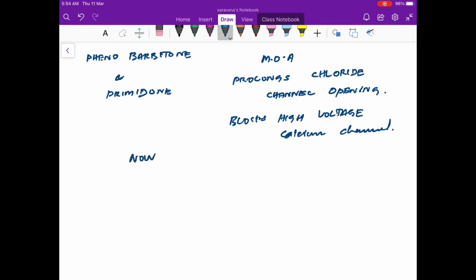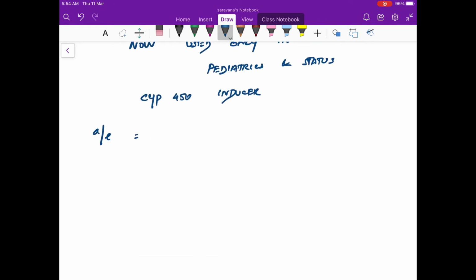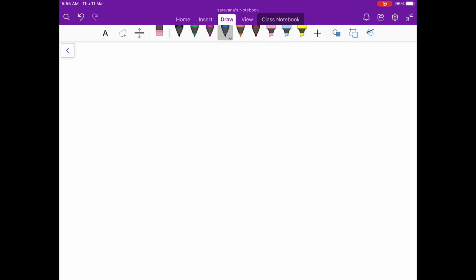Now, earlier it was very commonly used. Nowadays it is used only in pediatrics, especially in neonatal seizures as well as status epilepticus. Nowadays it is not very commonly used. So this is again a cytochrome P450 enzyme inducer. Okay, and adverse effects are sedation, behavioral changes, and neurotoxicity. These are the adverse effects associated with phenobarbital and primidone.